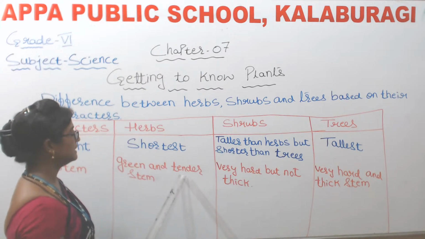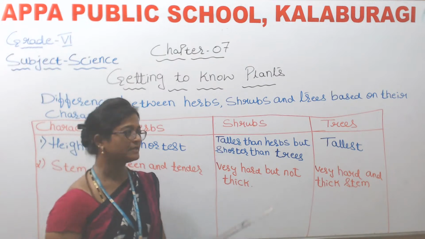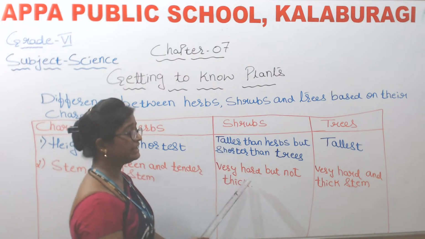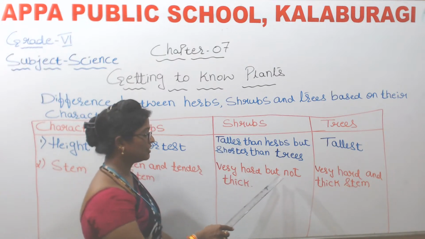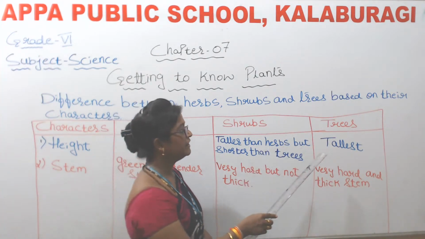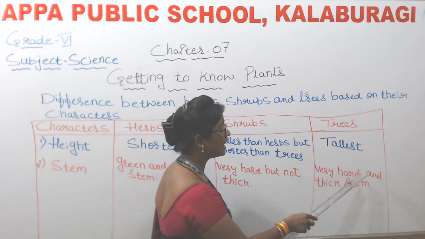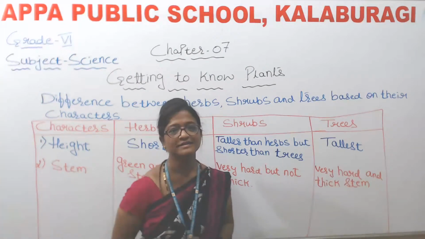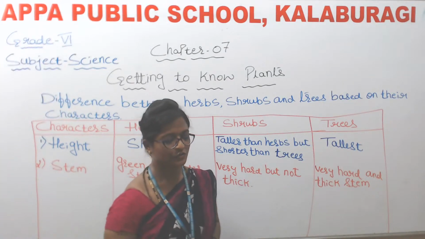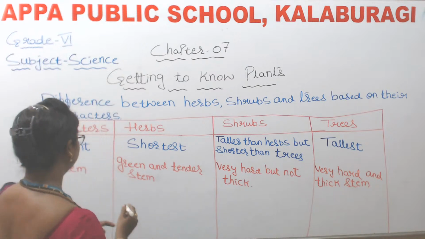Green and tender stem, okay. When we talk about shrubs, their stem is very hard but not thick. When we talk about trees, they have a very hard and thick stem, isn't it? So now we will talk about branches.